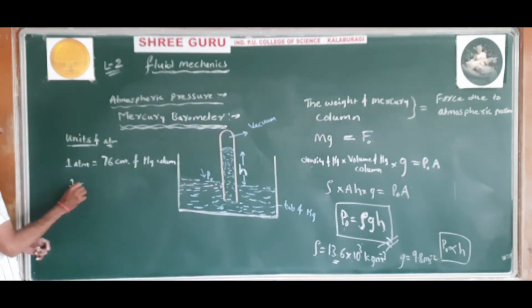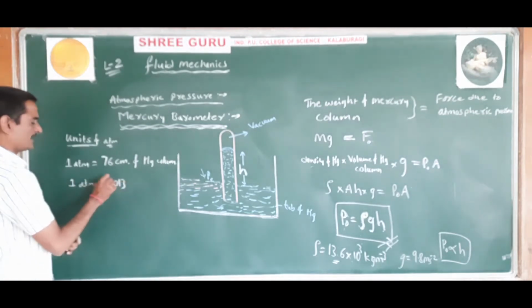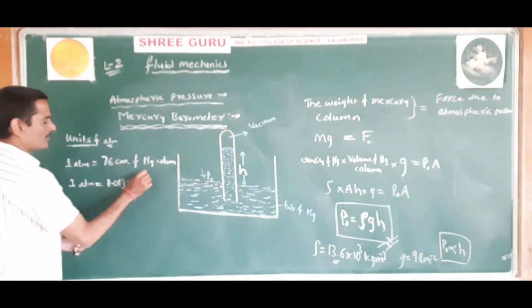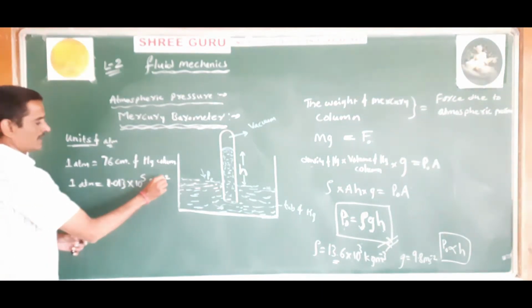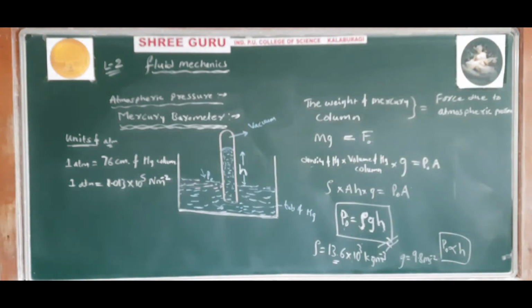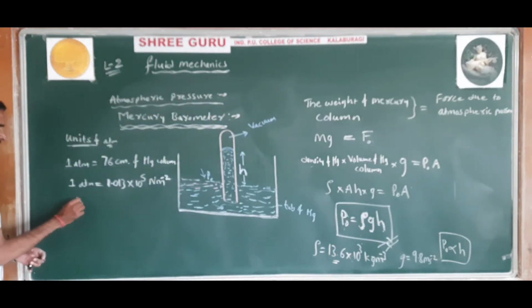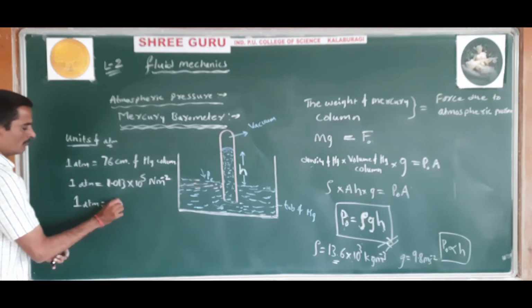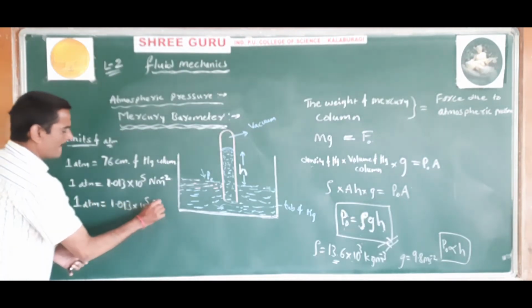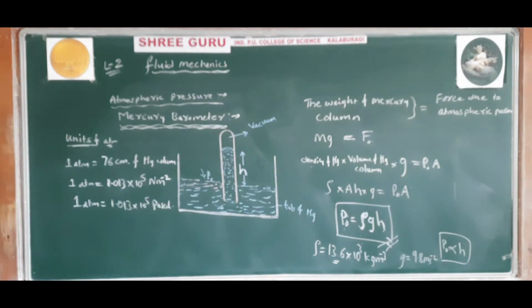And there are some other units to measure. 1 ATM is equal to 1.013 into 10 to the power 5 Newton per meter square, or you can write it as 1.013 into 10 to the power 5 Pascal.